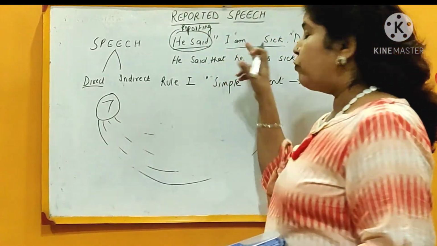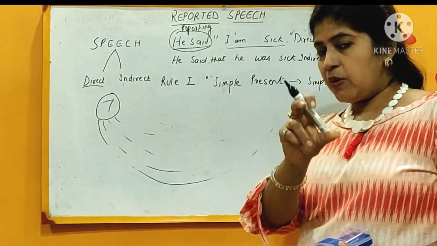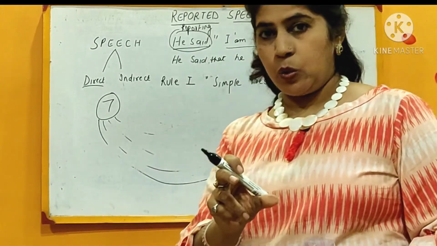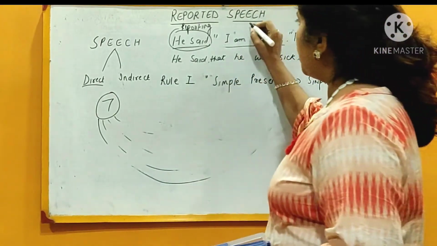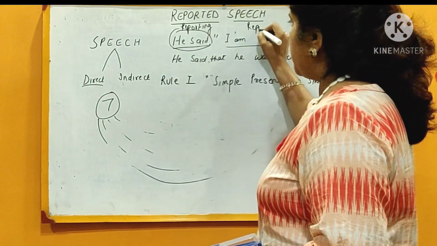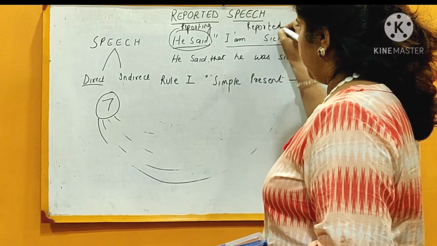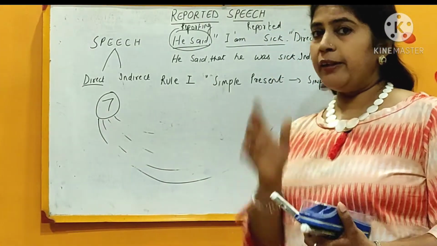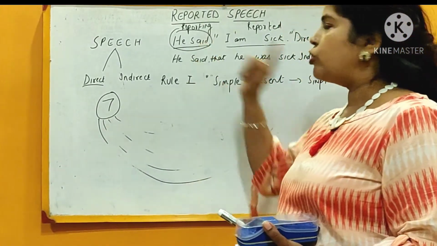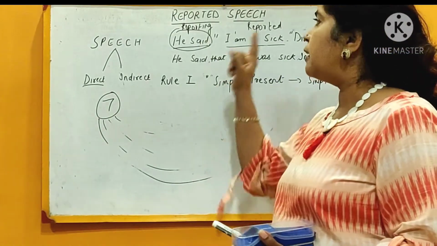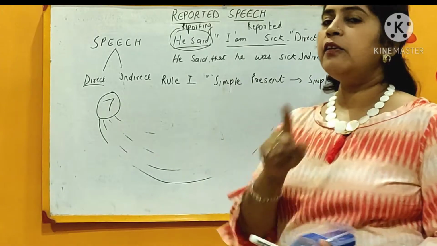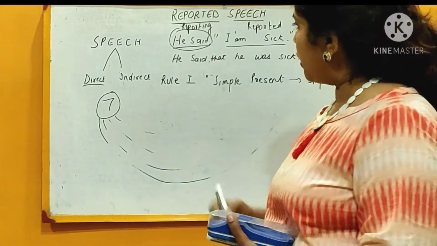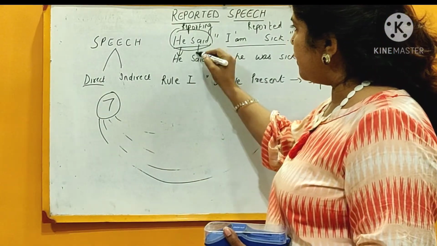And what is said, which is given within inverted commas, is called the reported speech. So one thing you clearly understand, that no changes are made in reporting speech. All the changes are made in reported speech. Okay, so you have copied down he said.